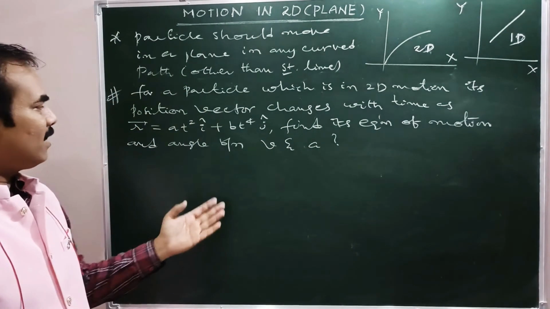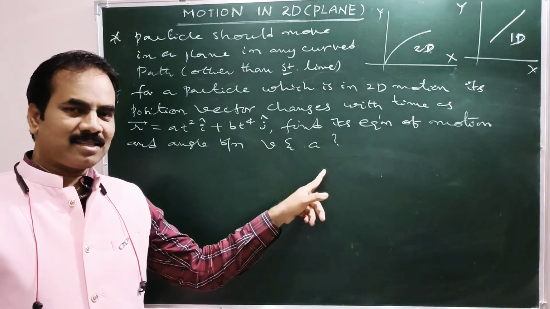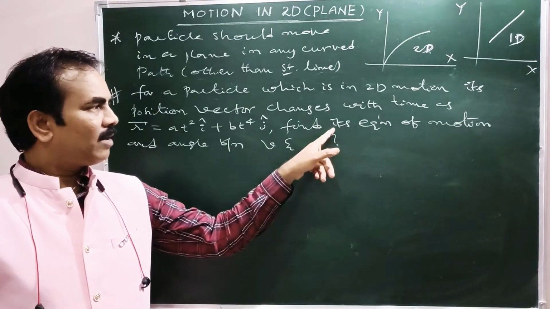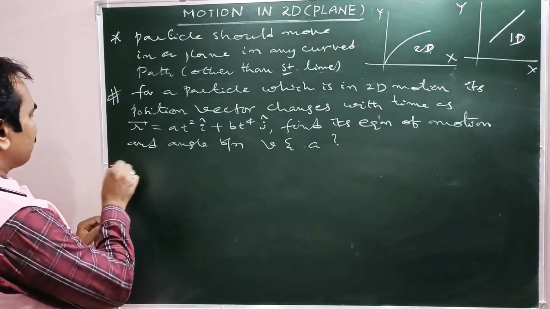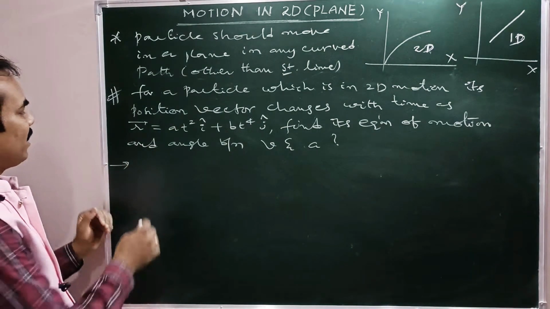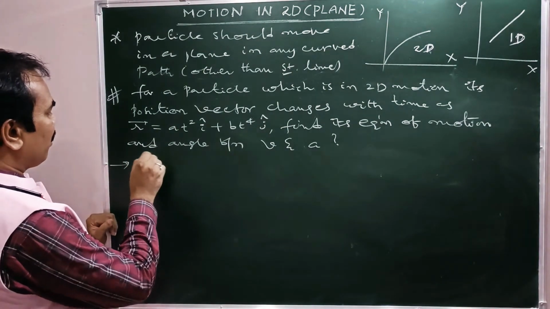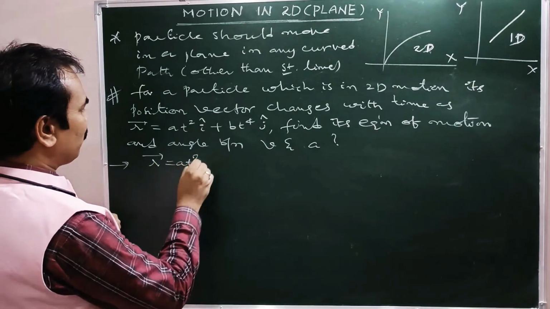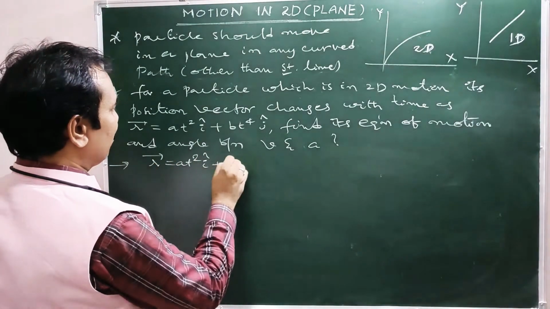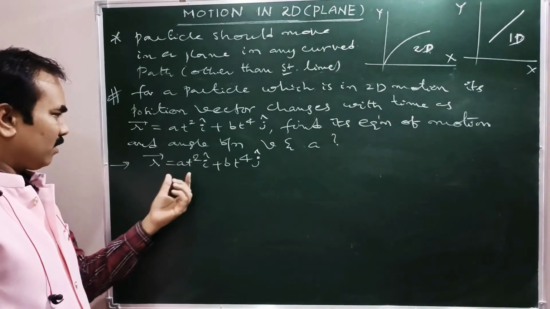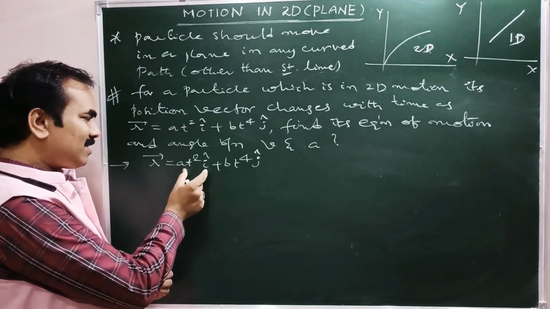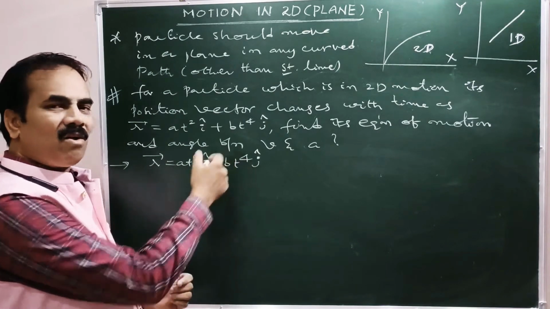So we need to find the angle between velocity and acceleration. Moreover, how to express its equation of motion, right? Now see the solution. How to solve here? Given vector is r bar equal to a t square i cap plus b t power 4 j cap. Now r bar contains two components, one along x-axis, another one along y-axis.